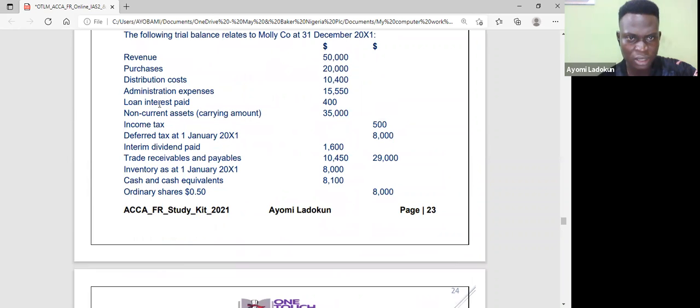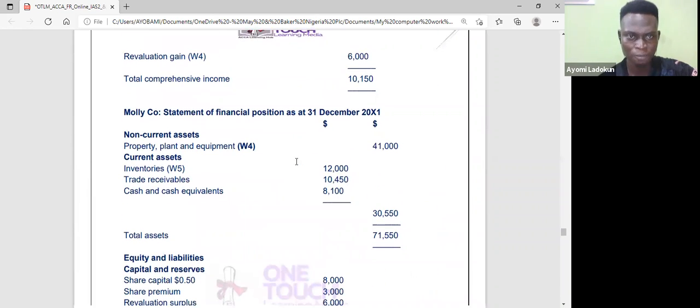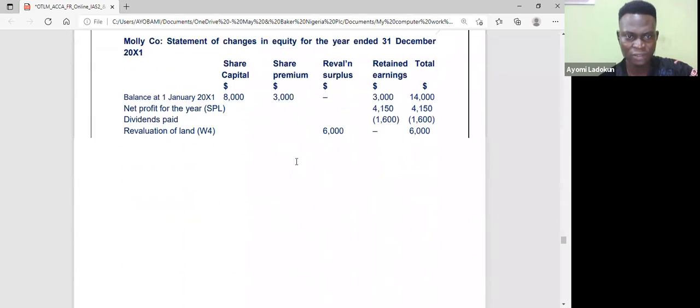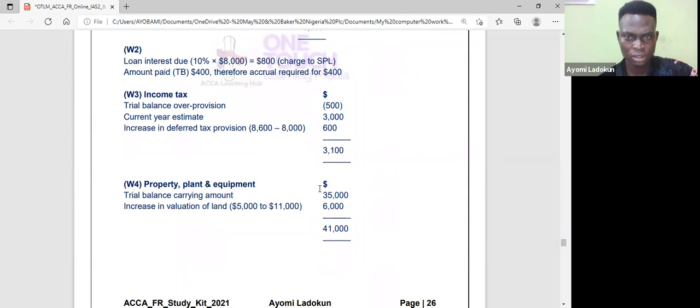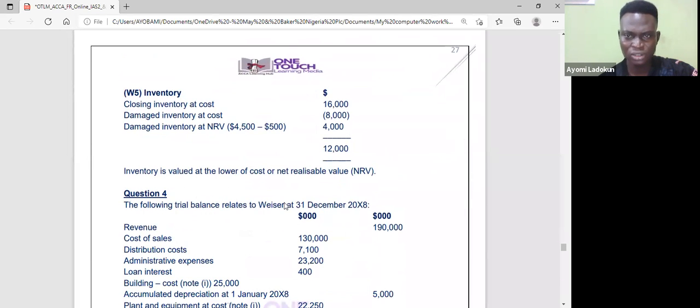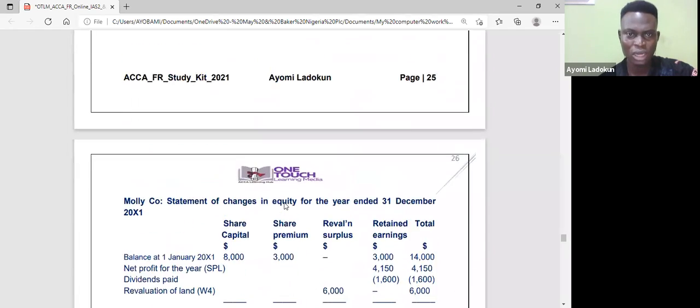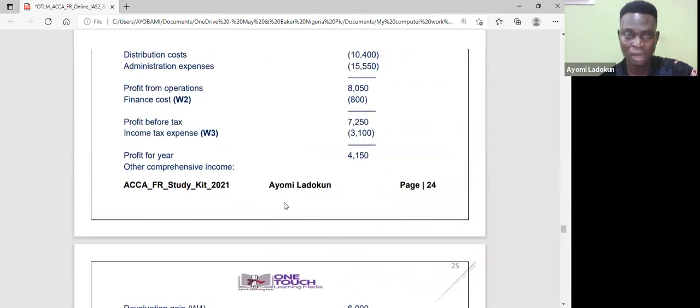So meanwhile, in my account, let me look for revenue admin, non-current assets. Okay, the carrying amount. So it's already computed it for me. 35,000. Okay, so the carrying amount is 35,000. So that's how we got this 35,000, and the increase from 5,000 to 11,000. That's how we got this 6,000. So we add it together. That's what you take to your balance sheet. Then I've done the inventory, and that's all. So that's all.